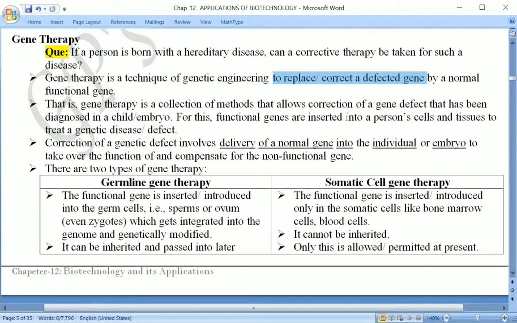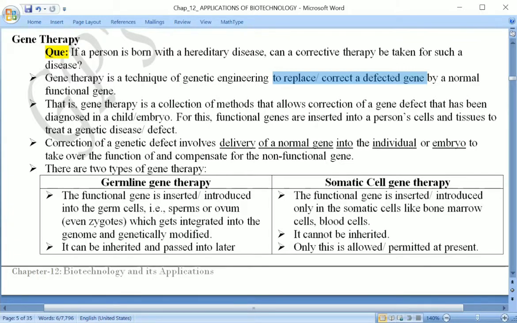Whatever defected gene is present, either that has to be corrected somehow or it has to be replaced by a correct type of gene, so that it is able to perform the function of the defected gene.